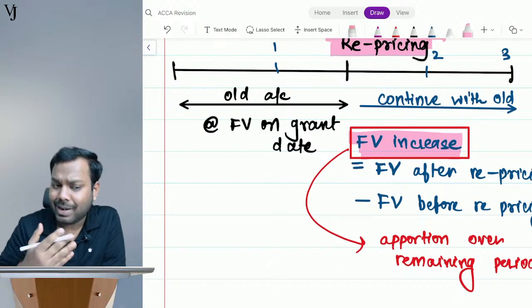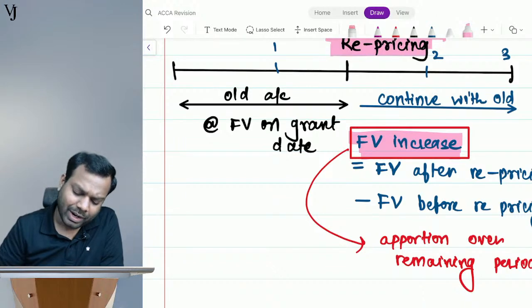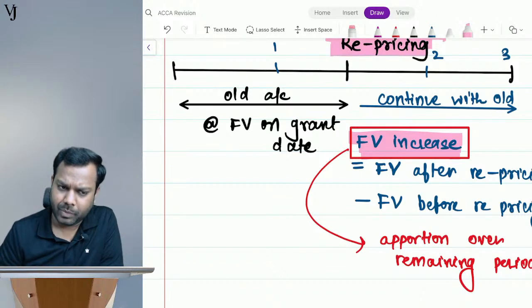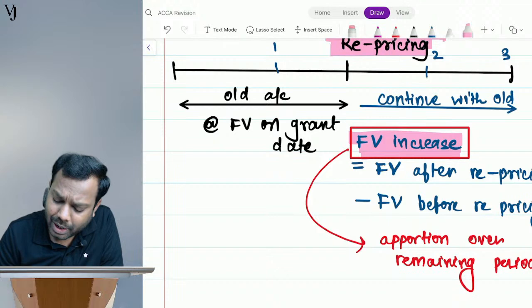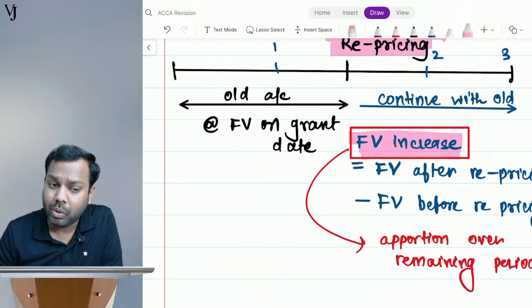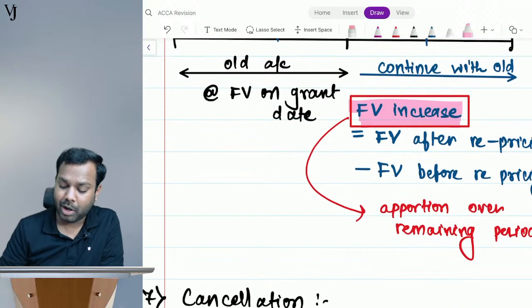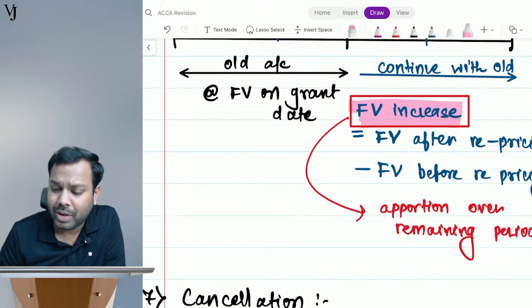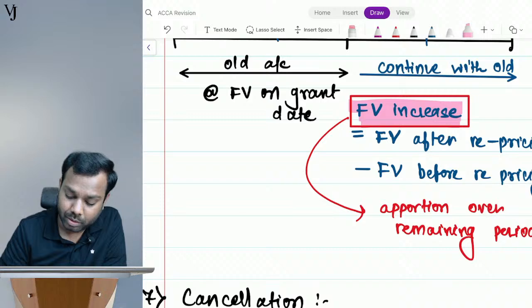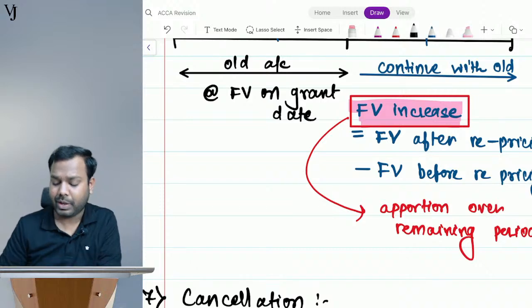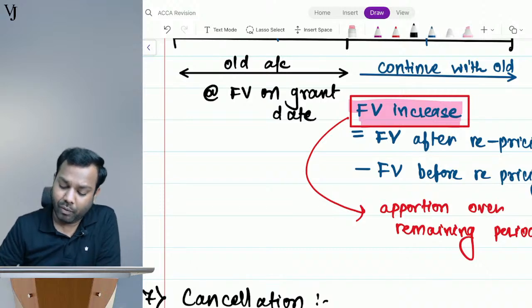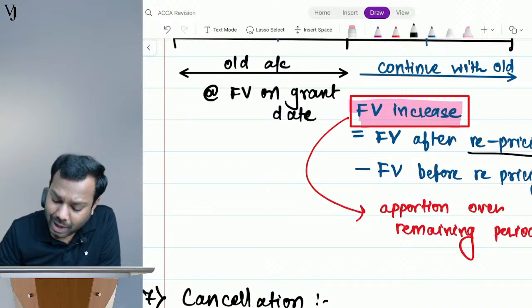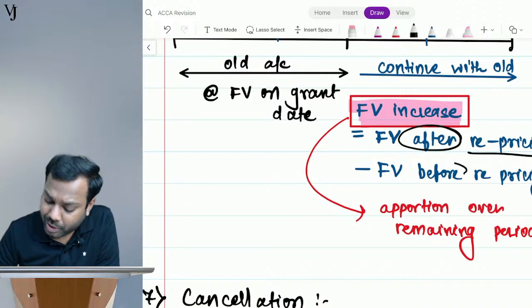Now, what the standard says is, whatever accounting you were doing, continue doing it. Whatever is the fair value increase, and how will you calculate the fair value increase? What is the fair value after repricing, and what is the fair value before repricing?